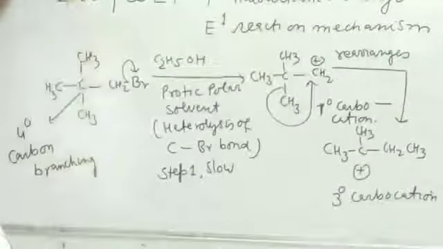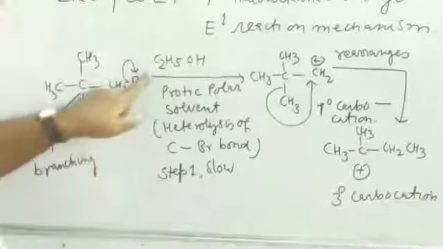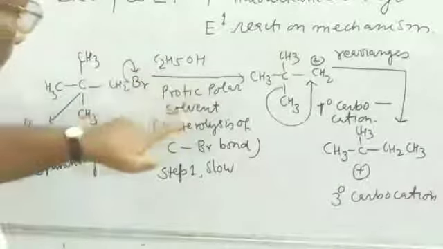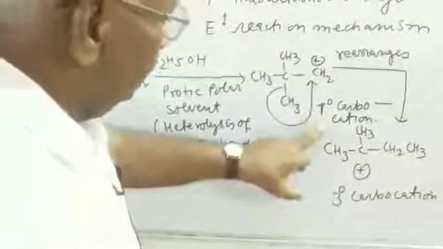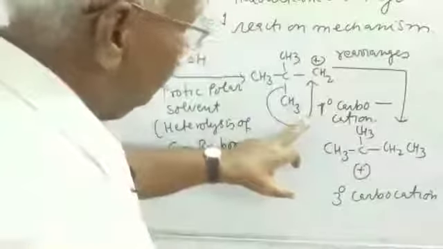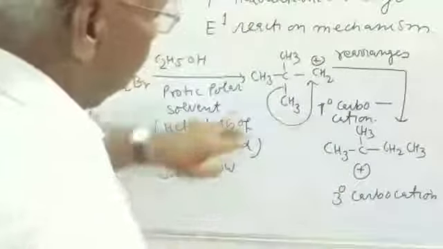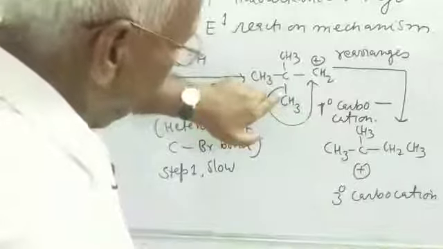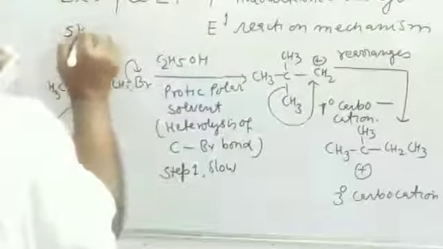So the first step of the SN1 reaction mechanism is slow heterolysis of the C-Br bond in presence of the protic polar solvent ethanol. First it gives 1 degree carbocation, which rearranges itself into the 3 degree carbocation. During rearrangement, the migration of this methyl group between the 1 and 2 positions takes place, giving a more stable carbocation. Now the second step of the mechanism.